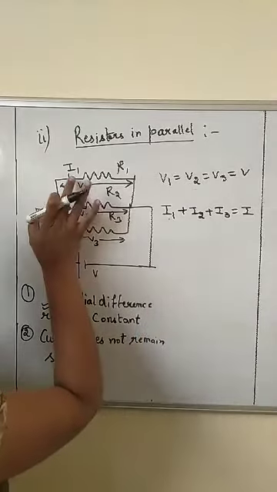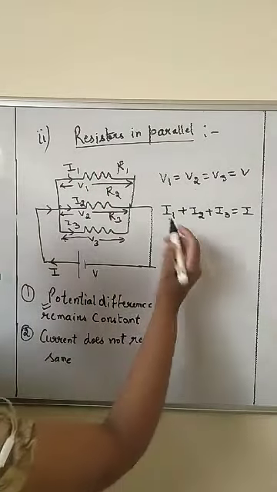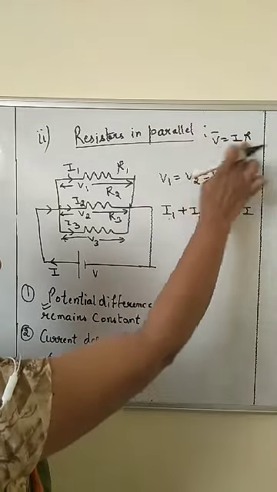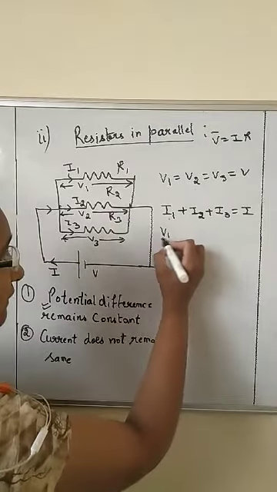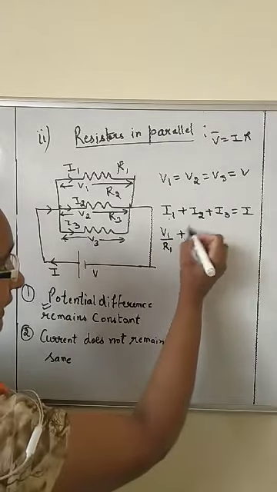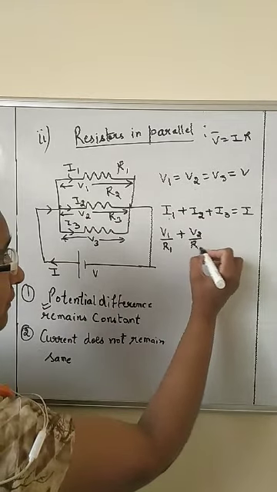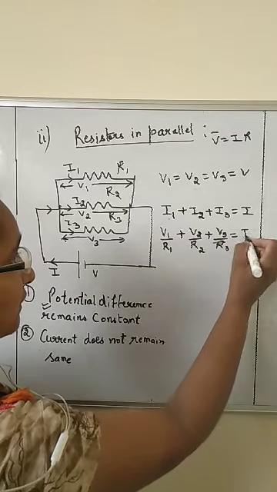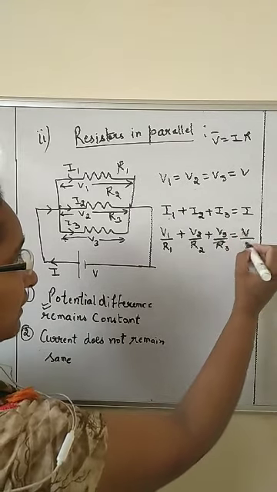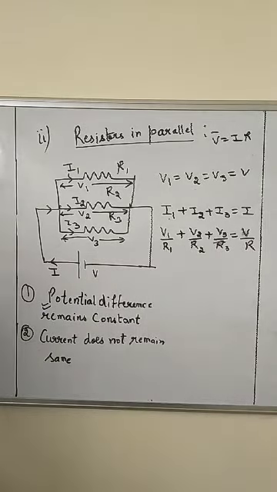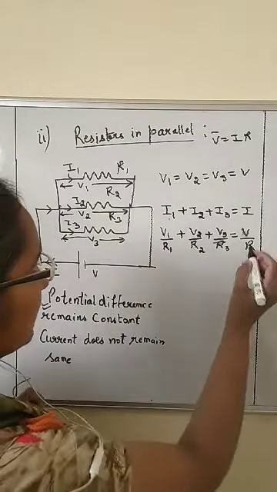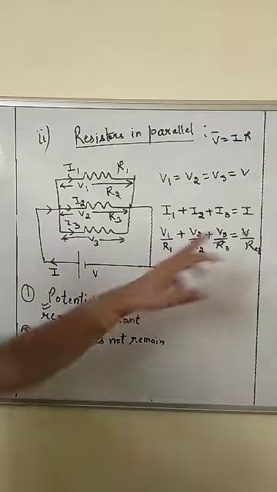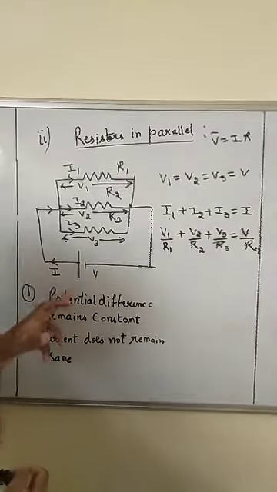Okay, now apply Ohm's law. What is I1? I1 is across the resistor R1. It will be according to Ohm's law, V is equal to IR and I is equal to V by R. Then it will be V1 upon R1. Say in the same way, I2 is V2 upon R2. I3 is V3 upon R3. This will be equal to I. Let's write it V by R. Why is it V by R? R equivalent. Because this I is the net current of this circuit.